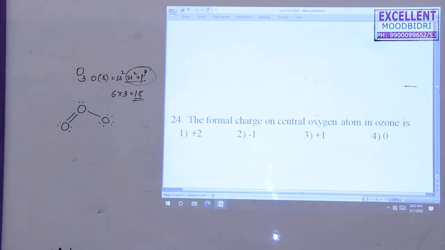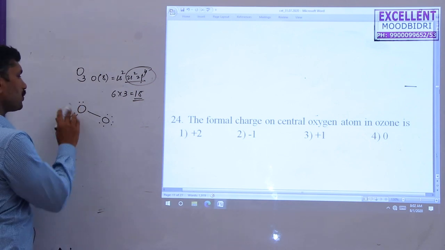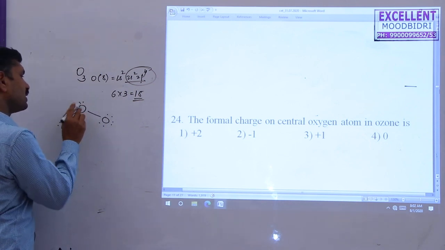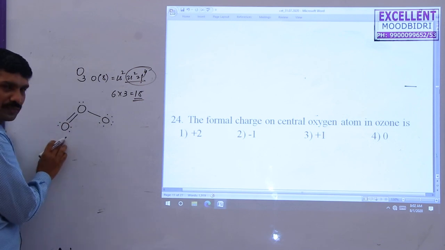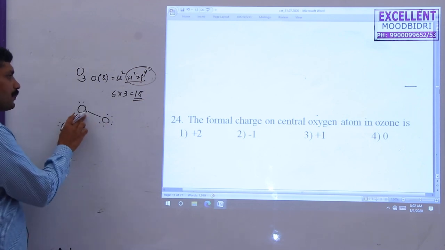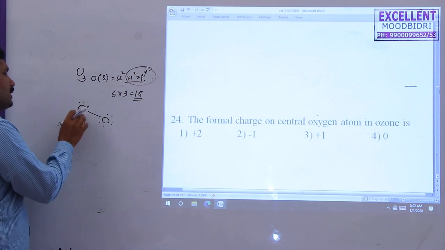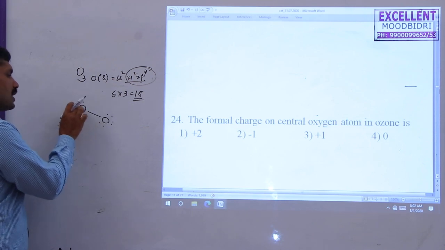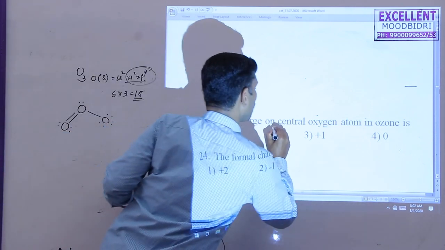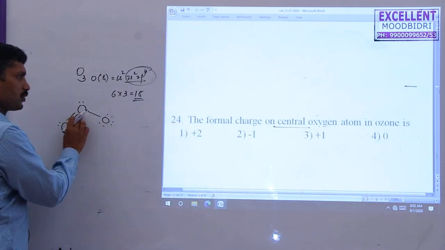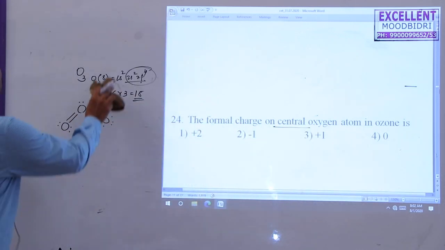Next you find out the charges here. First identify the central atom. These are two terminal positions. First you find out the formal charge for the central atom. They ask only about the central oxygen. This is the central oxygen atom.